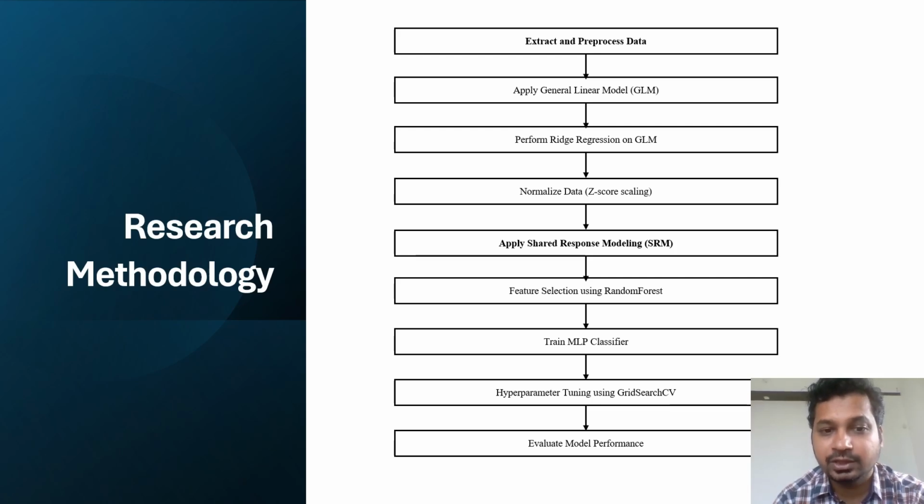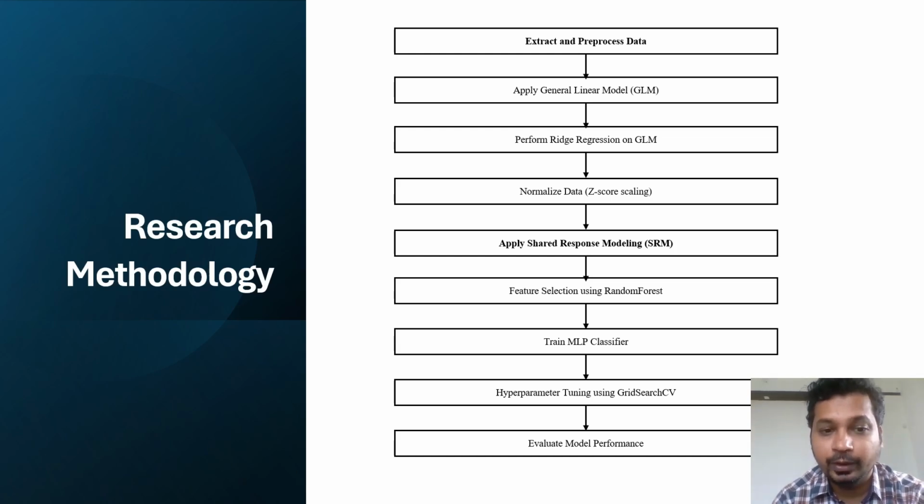We use grid search to perform hyperparameter tuning for the MLP classifier. This process involves testing various parameter combinations to find the optimal setting that yields the best model performance.